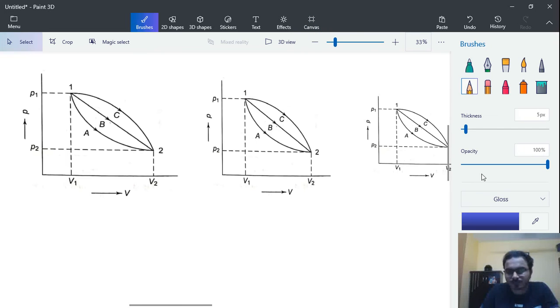In the first case, we take path A, and the area under path A is this. If we consider path B, the area under path B is given by this shaded area.